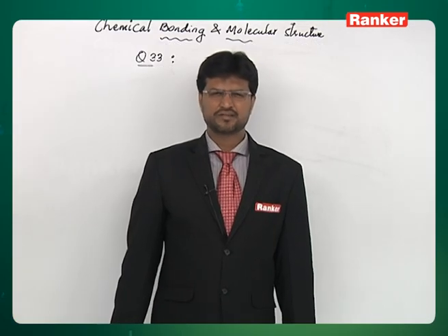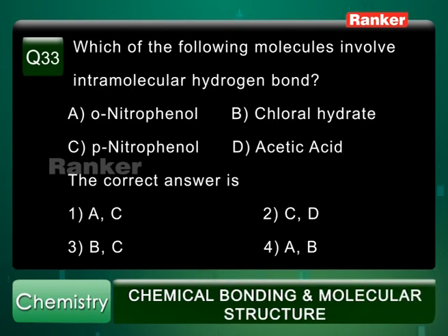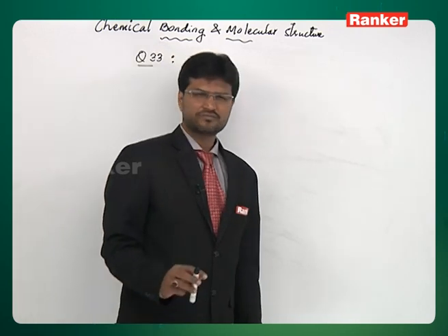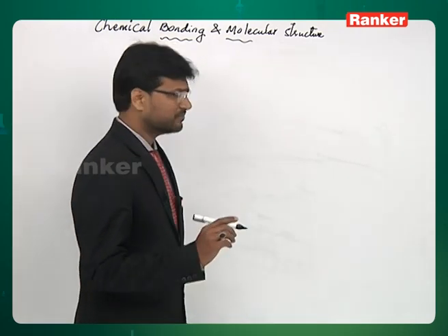Question number 33. Which of the following molecules involve intramolecular hydrogen bond? A, orthonitrophenol, compound B is chloral hydrate, compound C is paranitrophenol, and compound D is acetic acid. And look at the options. The first option is A and C, second option C and D, third option B and C, and fourth option is A and B. We'll write the structures and try to find out which will have intramolecular hydrogen bond.